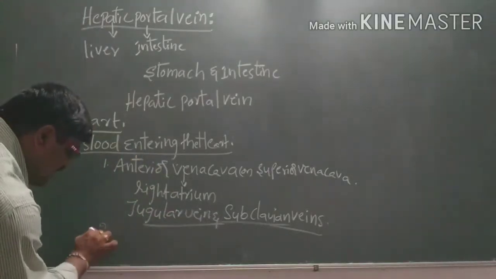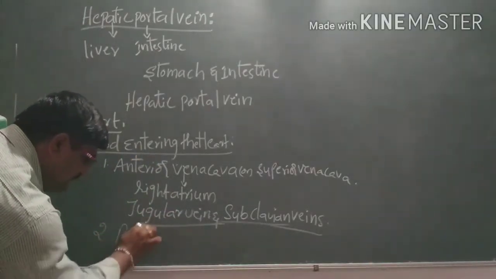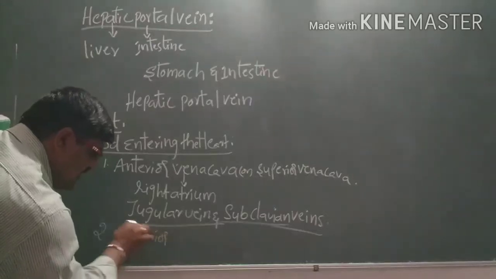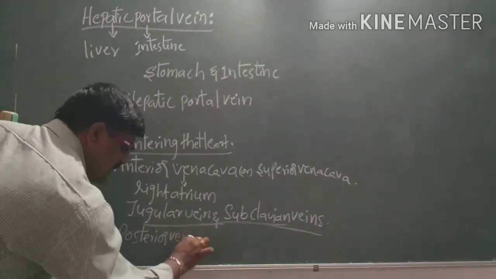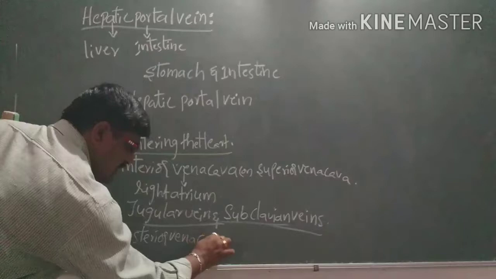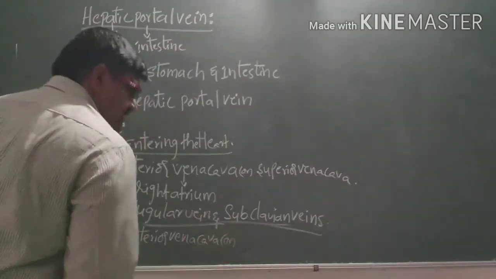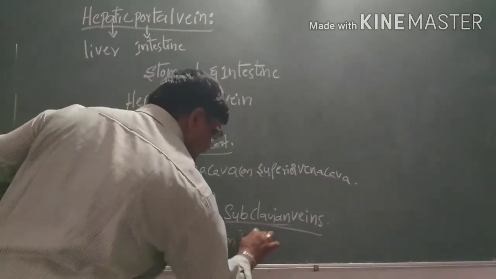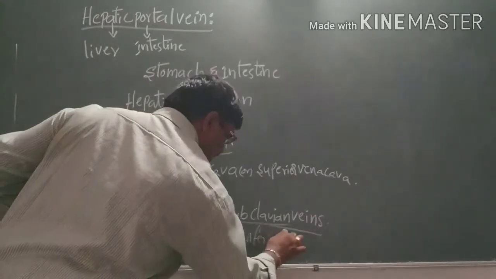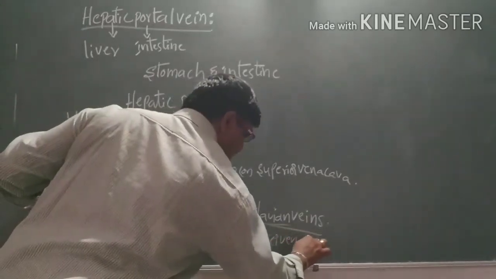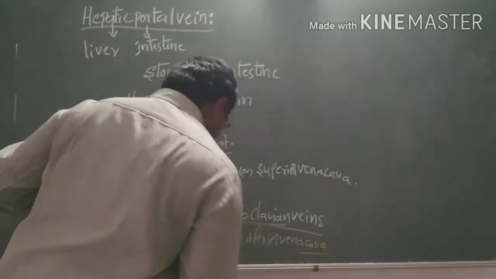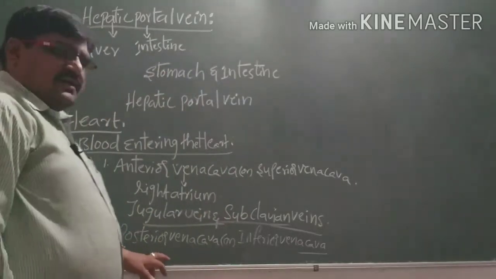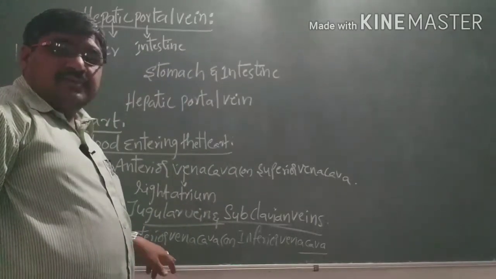Next, the posterior vena cava, or you can call it the inferior vena cava. By the inferior or posterior vena cava, blood enters from the lower parts of the body.